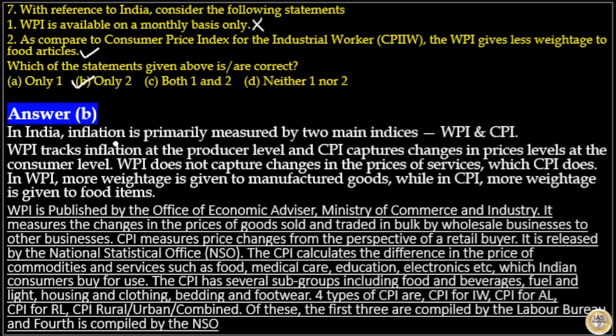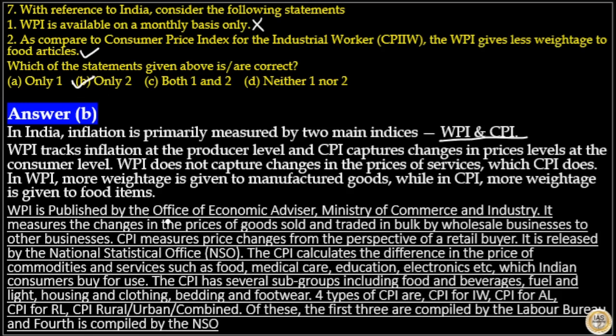In India, inflation is primarily measured by two main indices, that is WPI and CPI. WPI tracks inflation at the producer level and CPI captures changes in the price levels at the consumer level. WPI does not capture changes in the prices of services, but CPI does capture changes in the prices of services. In WPI, more weightage is given to manufactured goods, while in CPI, more weightage is given to food items. So here, statement 2 is correct.